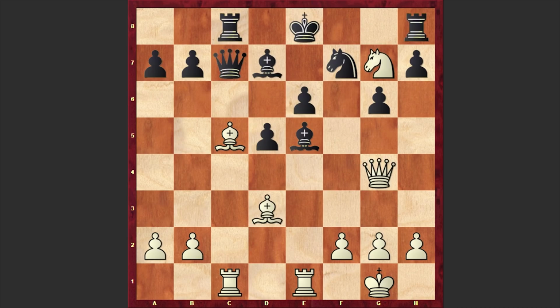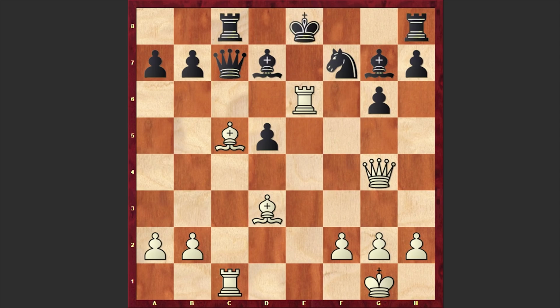In our game, after knight g7 check, we have bishop takes g7, and this time we have an exchange sacrifice. Rook takes e6. Look at this. With a knight sacrifice, white managed to lure away the dark squared bishop, after which, with this exchange sacrifice, white is destroying the shield which was covering black king.